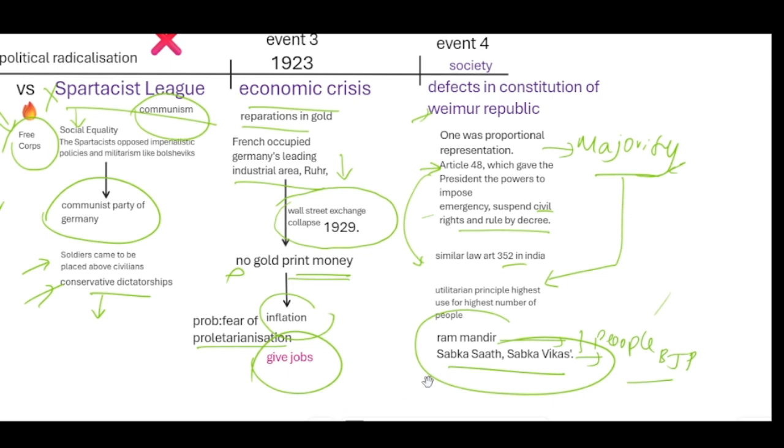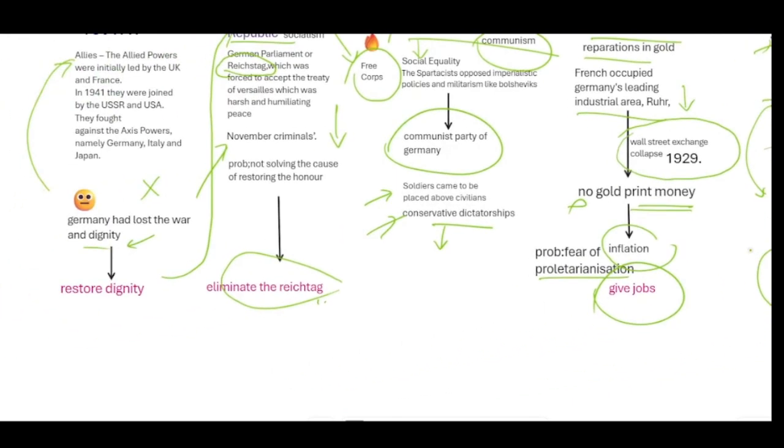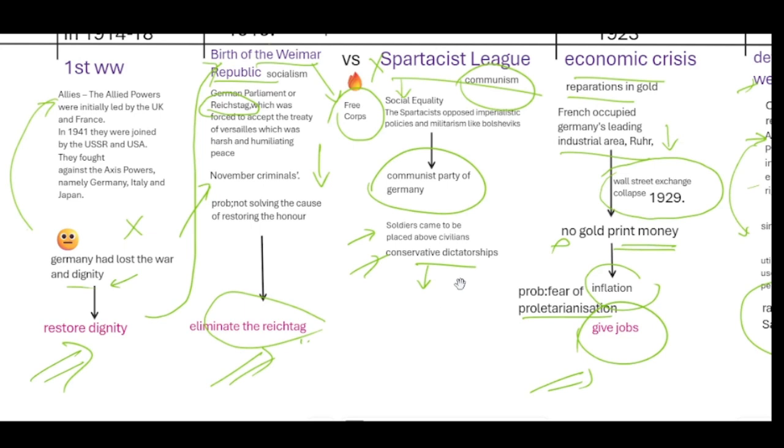Who is going to give all these solutions? Who is going to give the employment? Who is going to eliminate the tag? Who is going to restore the dignity? But currently, Germany has a republic system wherein if anybody has to come to power, they have to participate in elections.